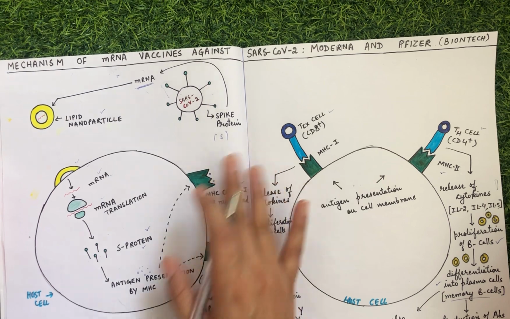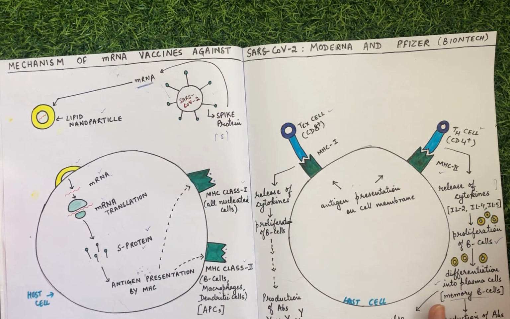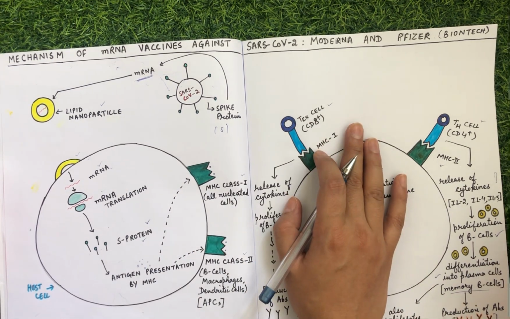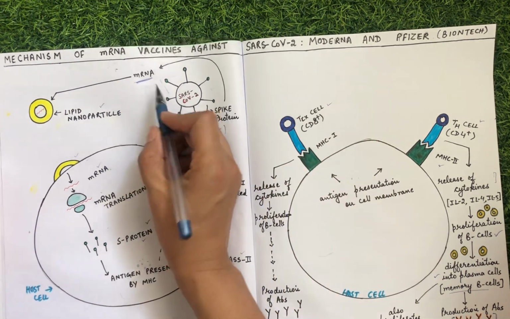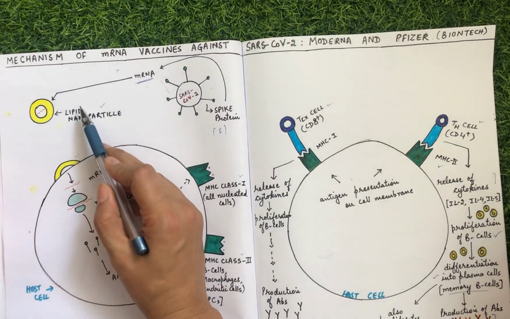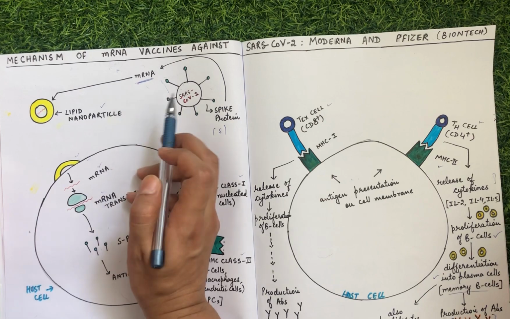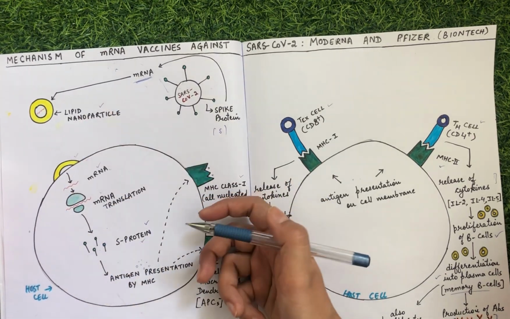Okay, so that was it about Moderna and Pfizer. It is using the mRNA technology, and for the safe delivery of this mRNA inside the cell, we are using the lipid nanoparticles so that the mRNA doesn't get degraded before it gains entry inside the host cell.